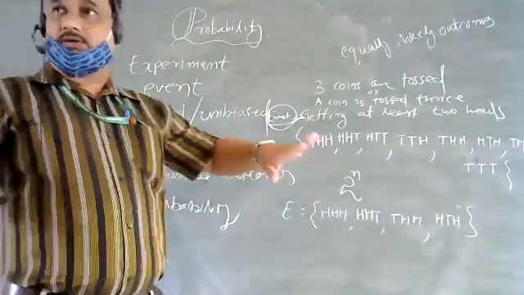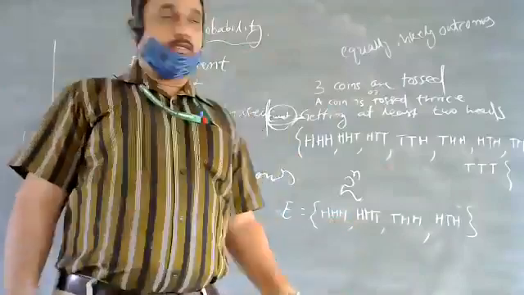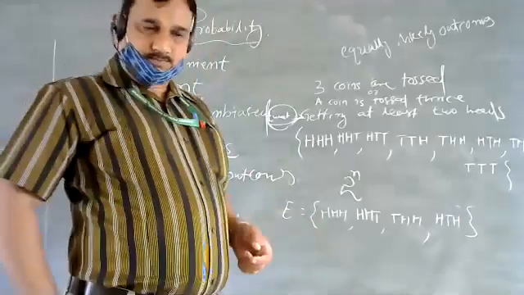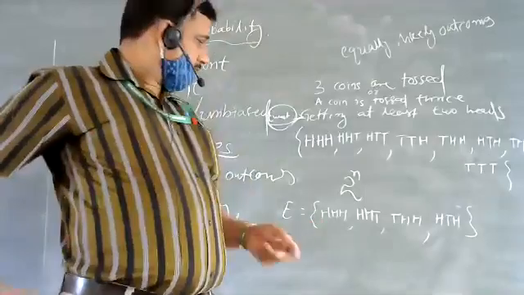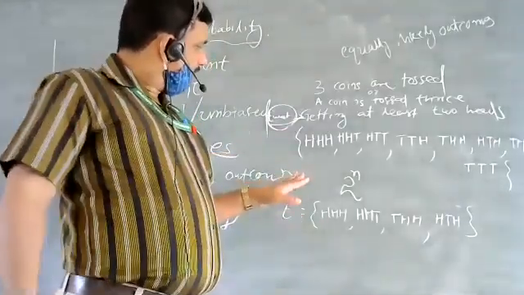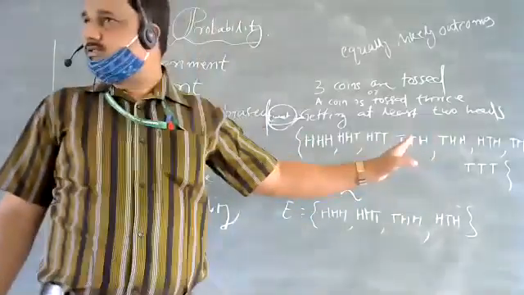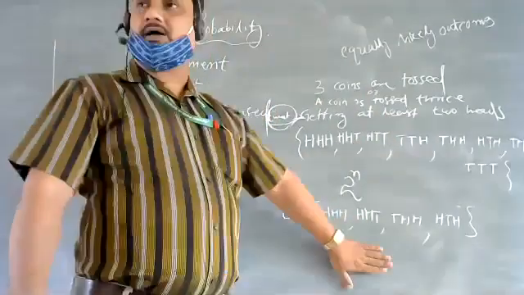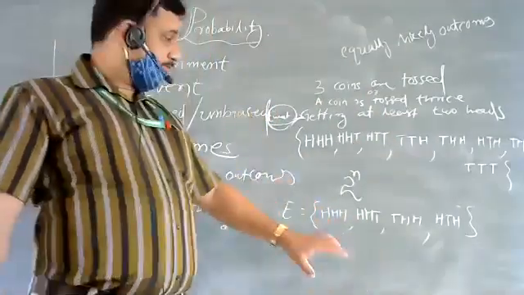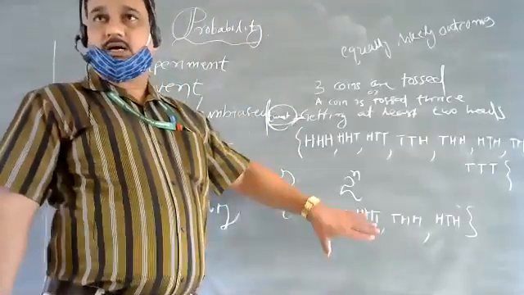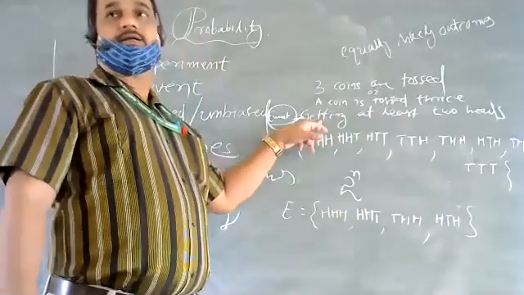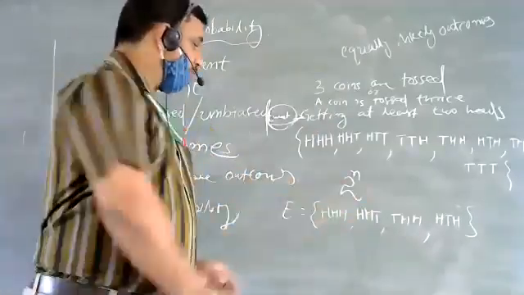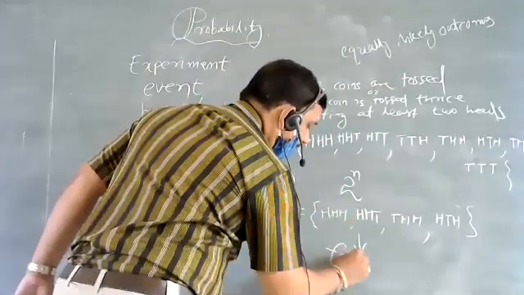This is only for coin. I will tell you for dice what you have to do. Now, total number of outcomes is 8. But as for the event, how many outcomes? 4 outcomes are there. That means these 4 outcomes are favorable to the event. As for the event, these are the outcomes, so these outcomes are called favorable outcomes.